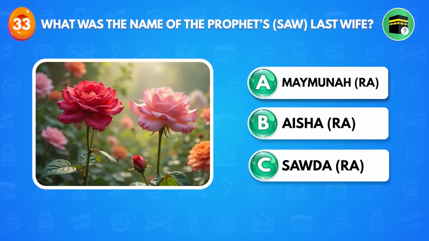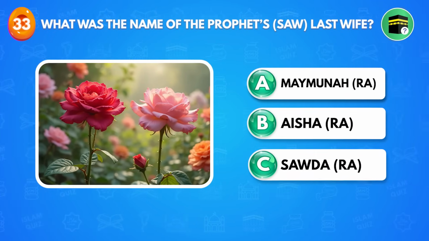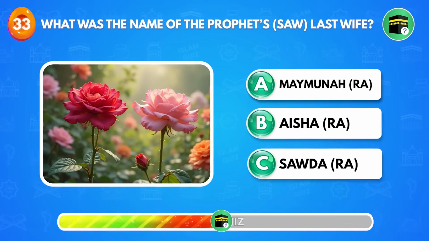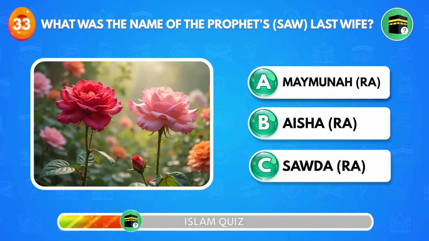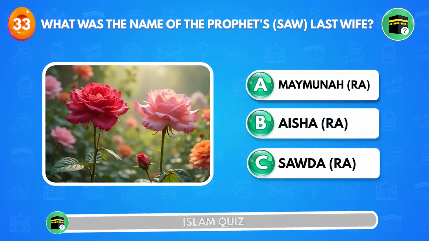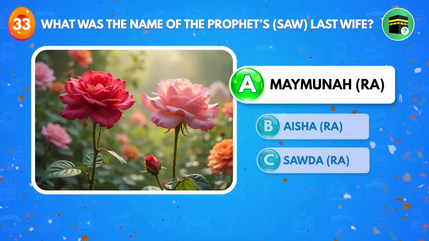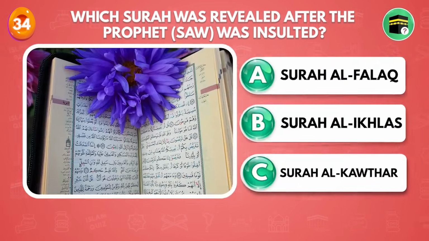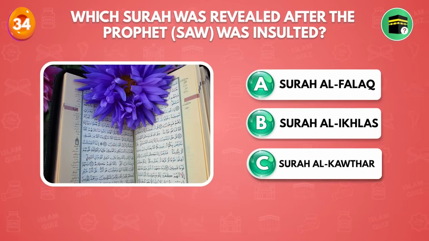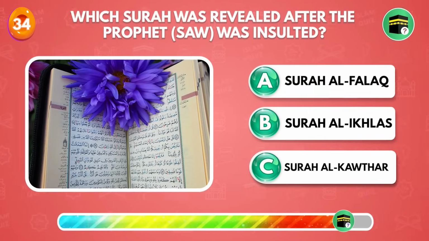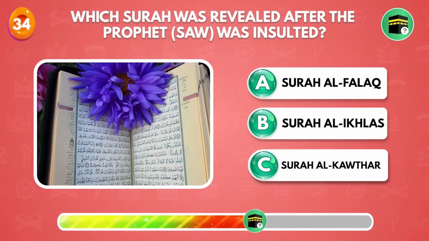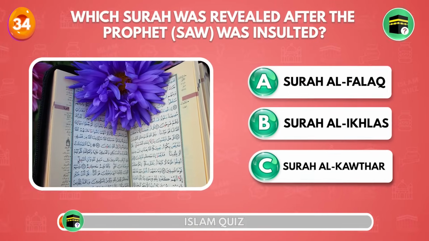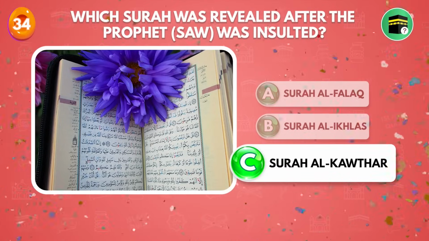What was the name of the Prophet sallallahu alaihi wasallam last wife? Maymuna radiallahu anha. Which surah was revealed after the Prophet sallallahu alaihi wasallam was insulted? Surah Al-Kawthar.